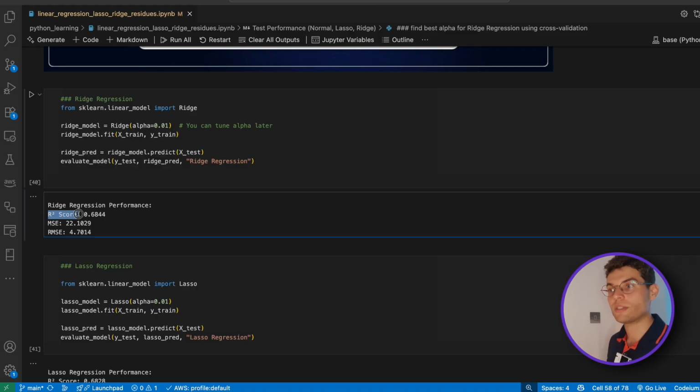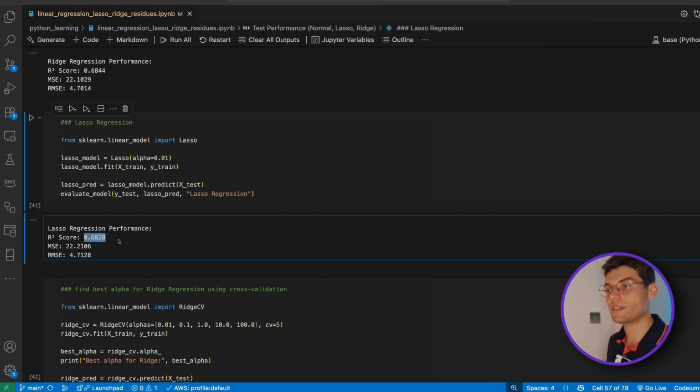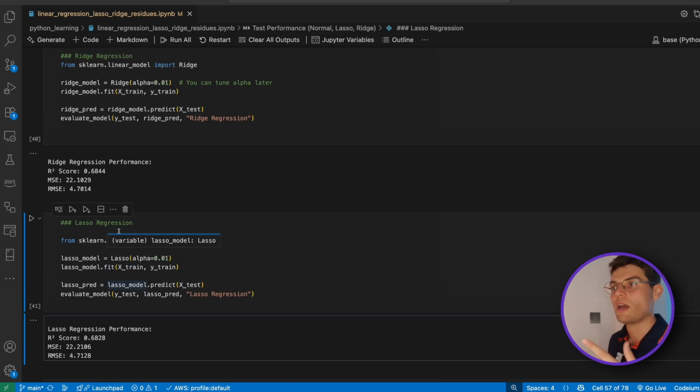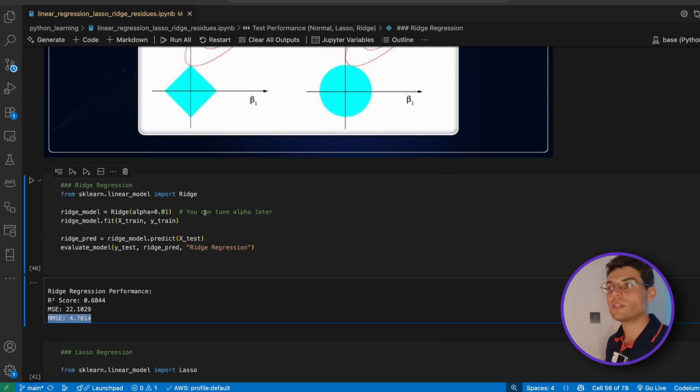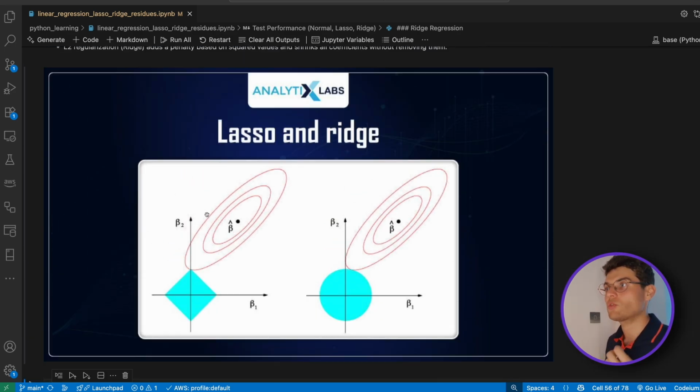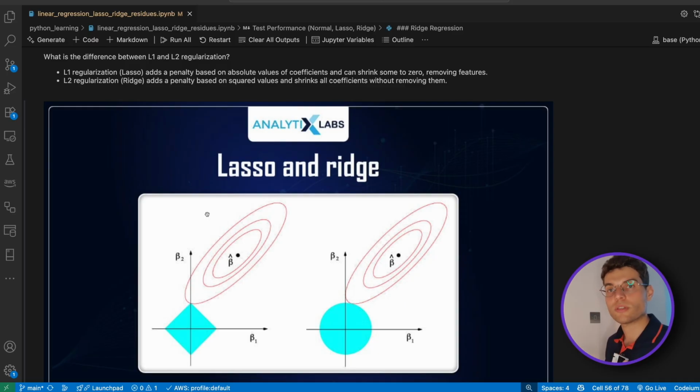You can see here the R squared result, 68.4%. We can see here 68.2%, and we can see the mean squared error of 22, or the root mean squared error of 4.7 overall. So these are also techniques to optimize the feature choice in your model, and it's good to know the difference between them.